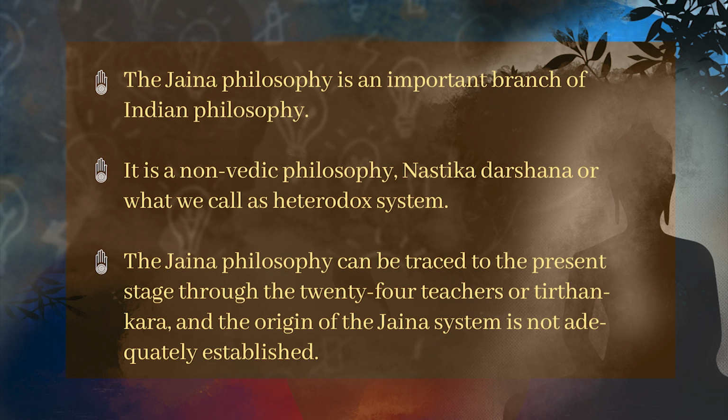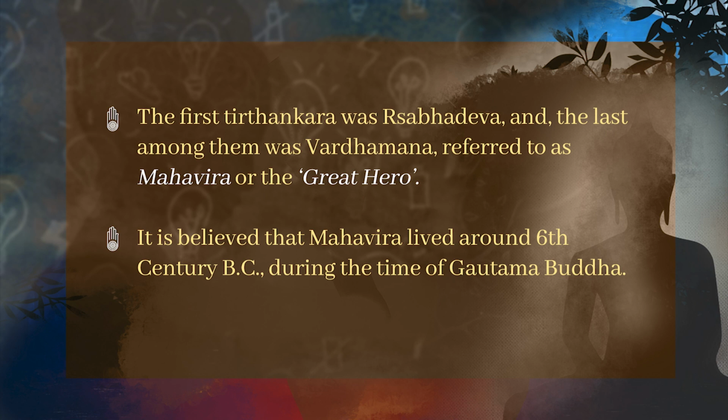Now, so far as Jaina philosophy is concerned, it can be traced to the present stage through the 24 teachers or Tirthankaras, and the origin of the Jaina system is not adequately established. The first Tirthankara is regarded to be Rishabhadeva, and the last among them was Vardhamana, whom we refer to as Mahavira or the great hero. It is believed that Bhagwan Mahavira lived around the 6th century BC during the time of Gautama Buddha.